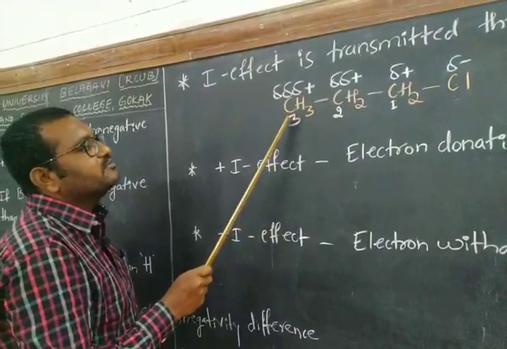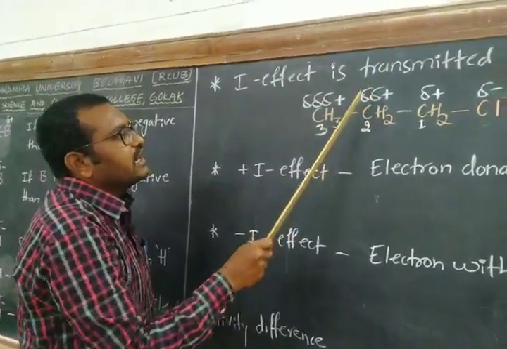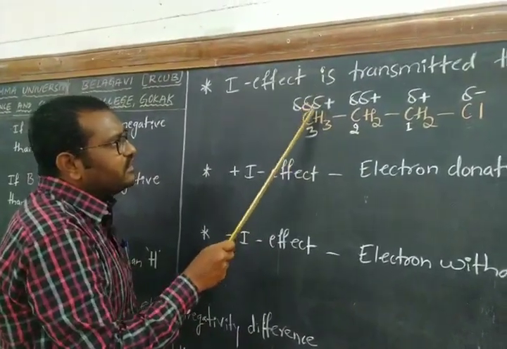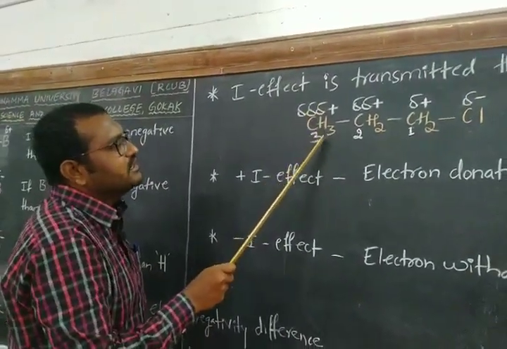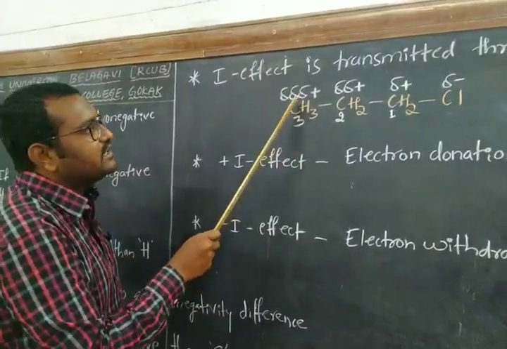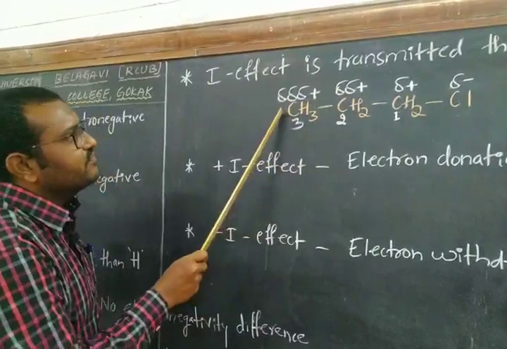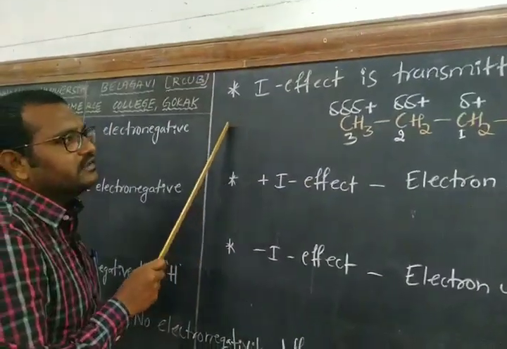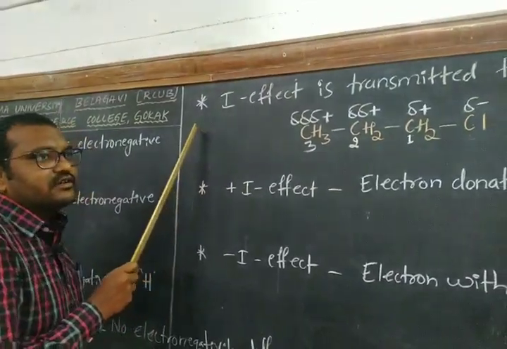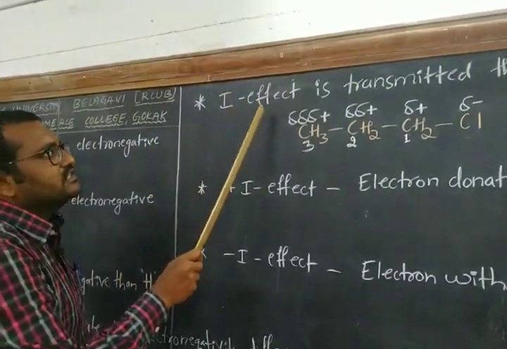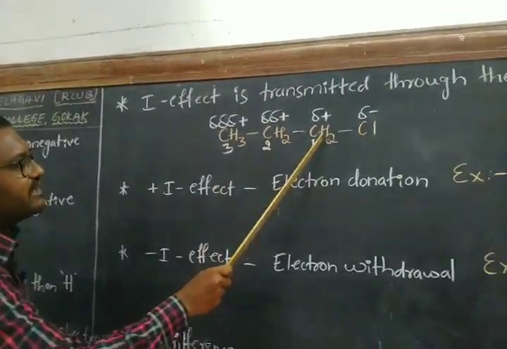Similarly, the bonding electrons between carbon 3 and carbon 2 move toward carbon 2 and there will be partial positive charge on carbon 3, but the charge is lesser than carbon 2. As we go on along the carbon chain, the charge vanishes. So this is how the inductive effect is transmitted through the carbon chain.